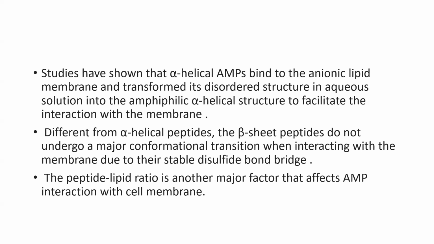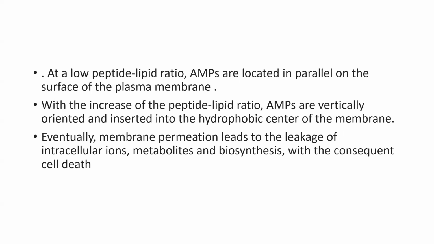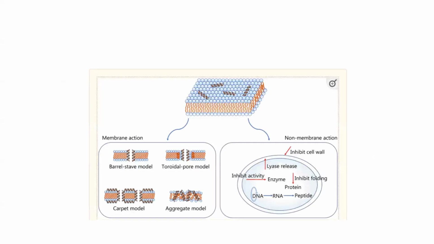The peptide-lipid ratio is another major factor that affects AMP interaction with the cell. At a low peptide-lipid ratio, AMPs are located in parallel on the surface of the plasma membrane. With an increase of the peptide-lipid ratio, AMPs are vertically oriented and inserted into the hydrophobic center of the membrane. Eventually, membrane permeation leads to the leakage of intracellular metabolites and biosynthesis, and the consequent cell death. So this is the diagrammatic representation of the mechanism of action of polypeptides.